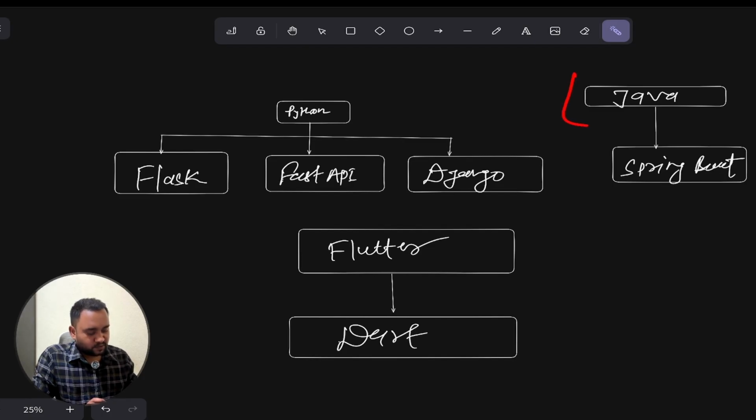And similarly, if you see that we have the Java programming language, other developers from a Java background know Java. So if they are watching my videos, they can understand exactly what the framework of Java is. They use Spring Boot for building things, because with programming alone we cannot develop bigger kinds of applications. So similarly, we have Flutter,